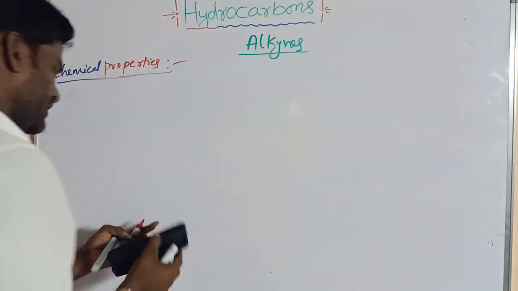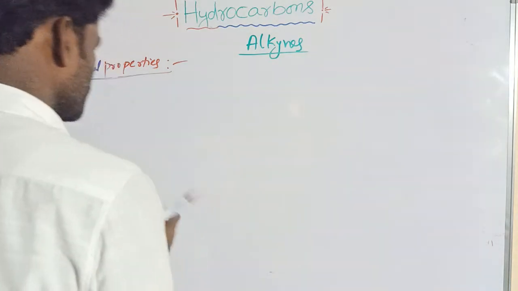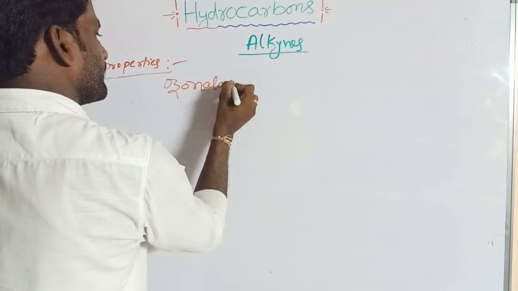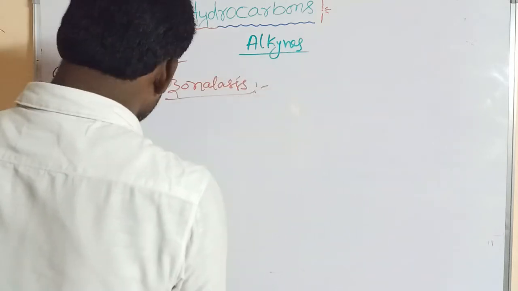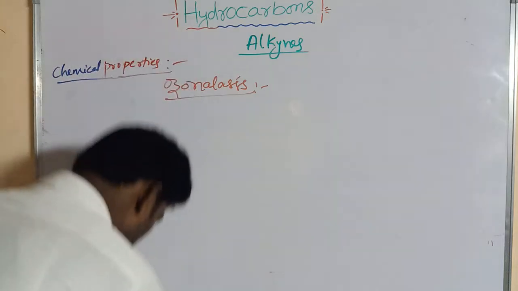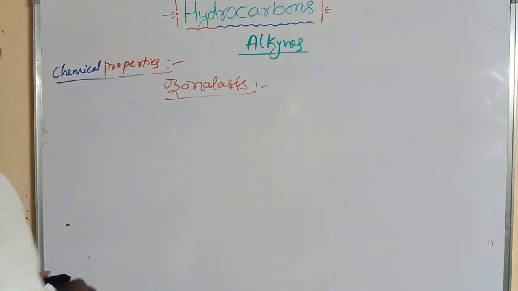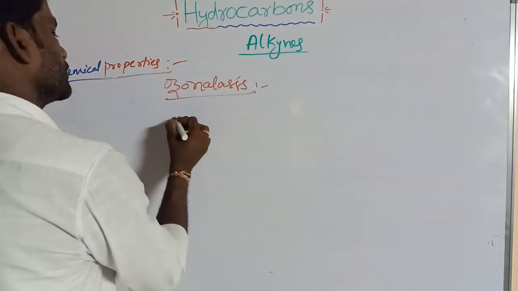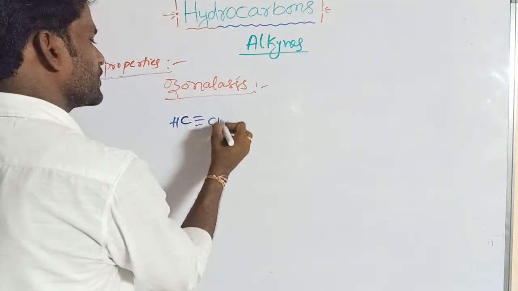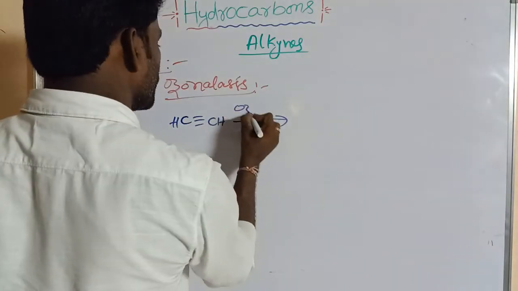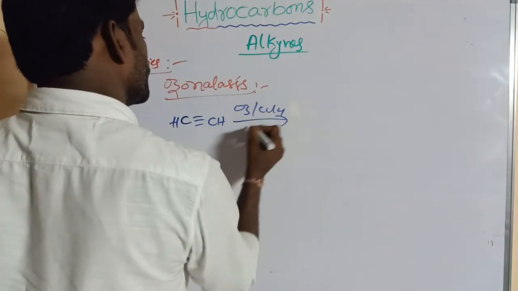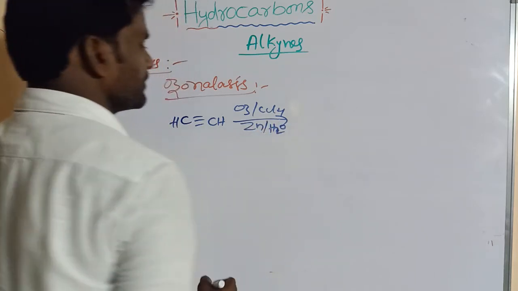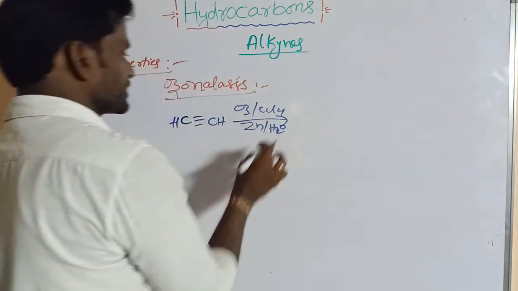Now I am going to explain ozonolysis. Ozonolysis of CH triple bond CH with O3 in CCl4, followed by hydrolysis in the presence of zinc.